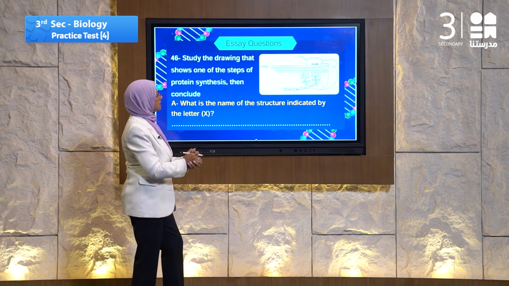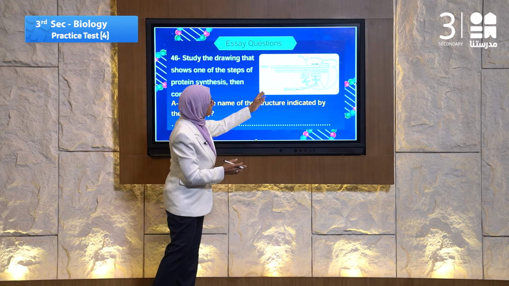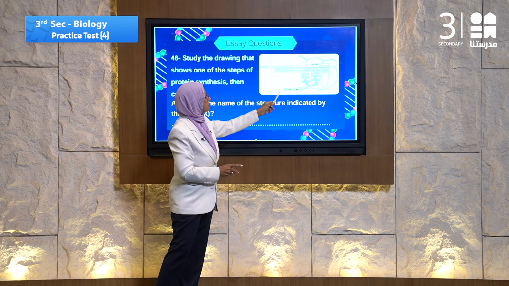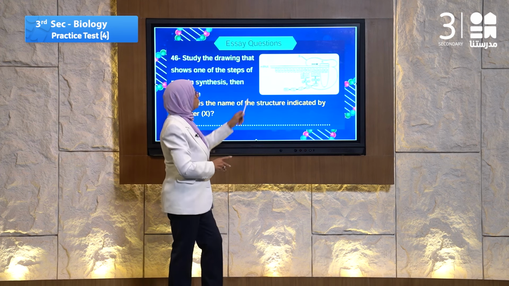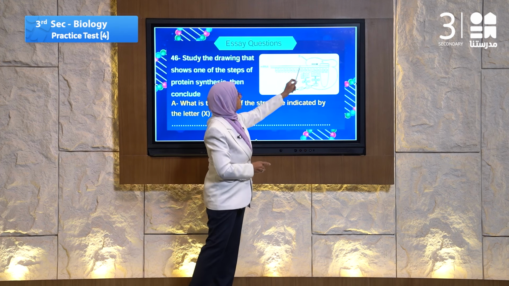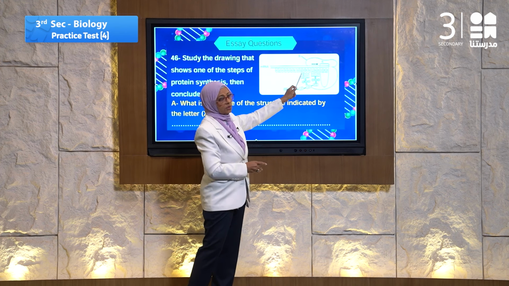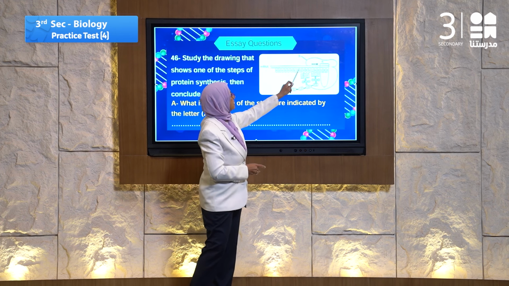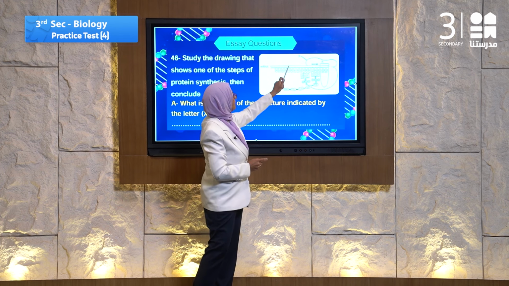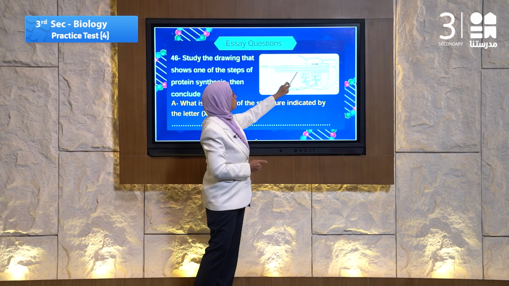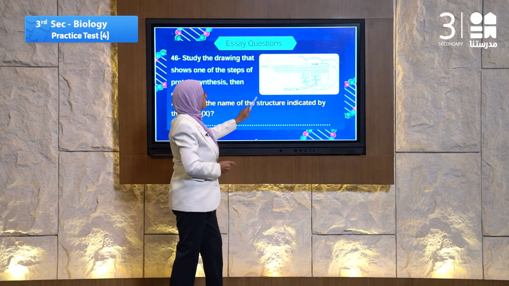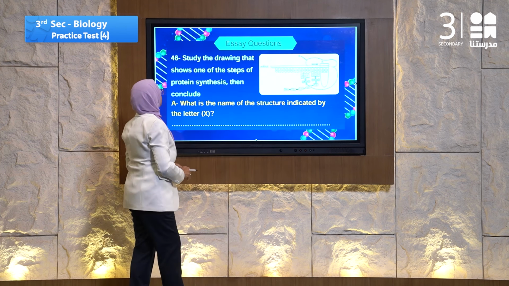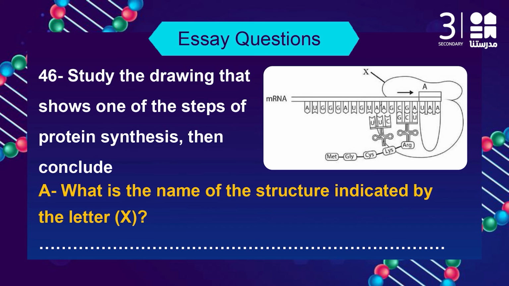Question number 46, here is a process to make protein. There are 2 letters, X and A. The first one, X, is ribosomes. A is, let's go to the answer.